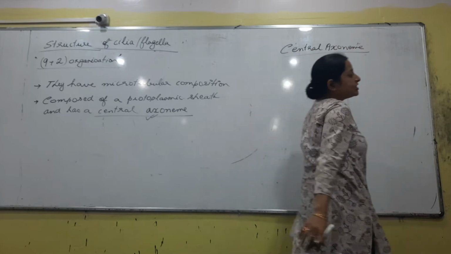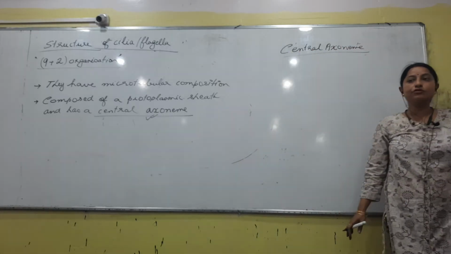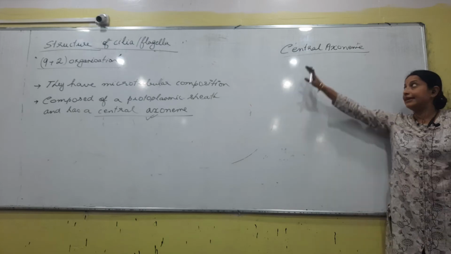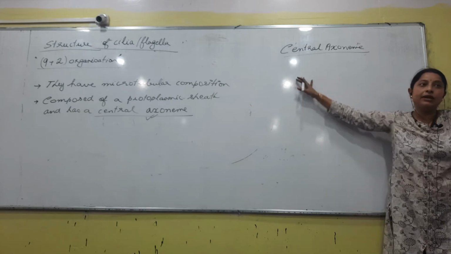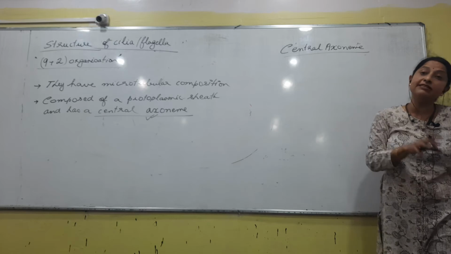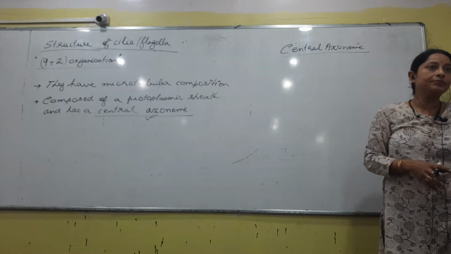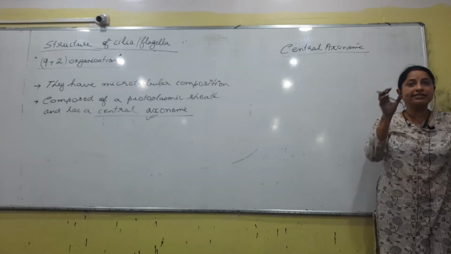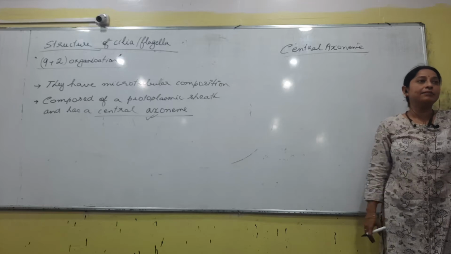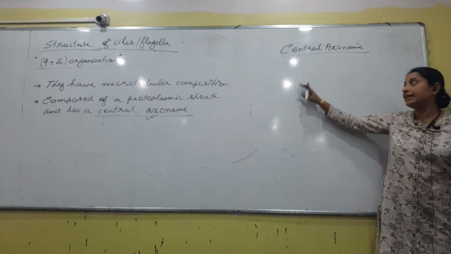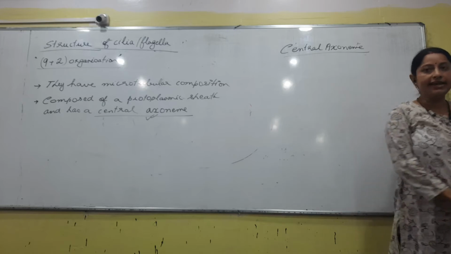Okay, the centermost area in case of 9 plus 2 has a name, and it is called the central axoneme. The centermost area in case of 9 plus 0 was called the 9 plus 0 organization or center. What was the name? Hub, right? But in this case we have a word called central axoneme.